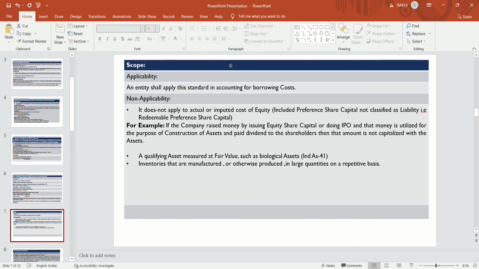Suppose Tata Motors prepares a car on a repetitive basis and in large quantity, then that car is to be treated as inventory. If Tata Motors has taken a loan for producing that car, then the interest paid by Tata Motors is not capitalized with the cost of inventories, and it is to be charged to P&L.